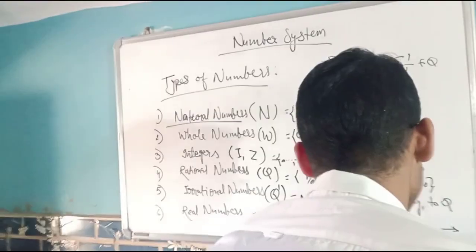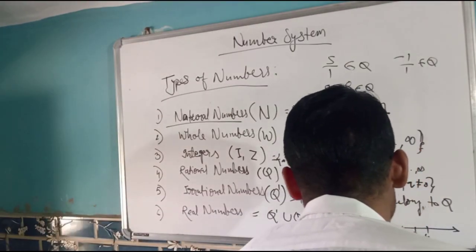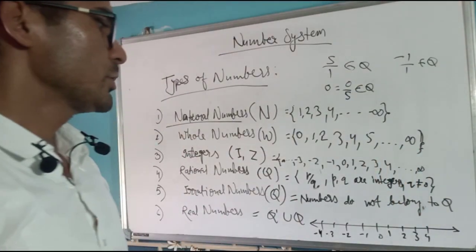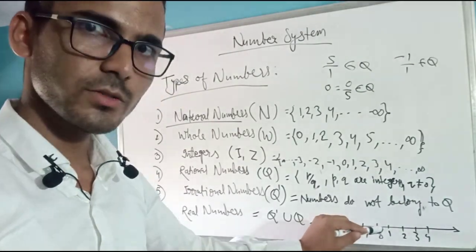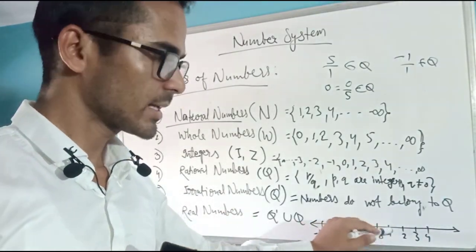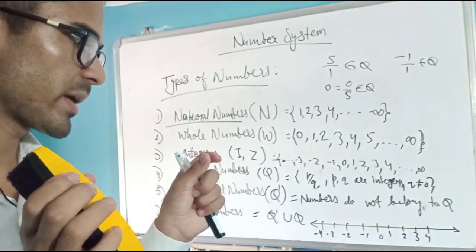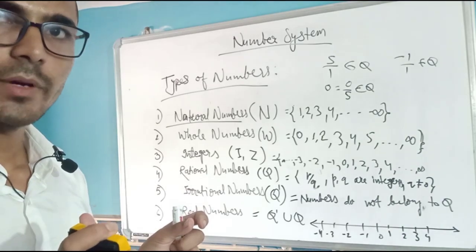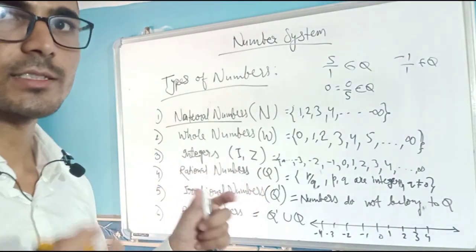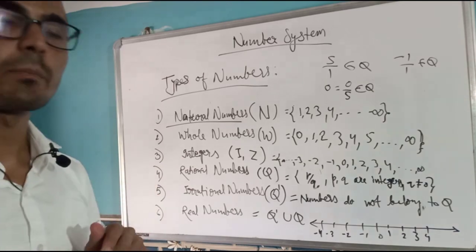Let's say 1, 2, this, and same here. In between these numbers there are of course many other numbers. Okay, -1, -2, -3, -4. Between these numbers there are many irrational numbers, so we also include them. And same for every pair of integers, whether they are rational or irrational. All the numbers when put together form a bigger set, that's called the set of real numbers. So these are the types of numbers.